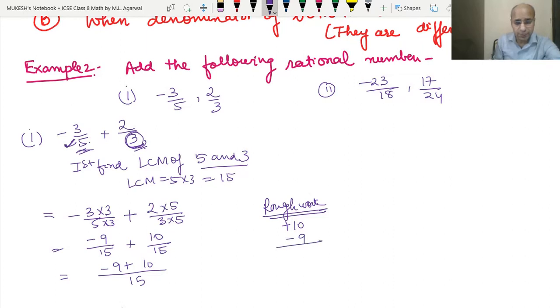One number has a plus sign and the other a minus sign, so they will get subtracted. 10 minus 9 is 1. Since the bigger number has a positive sign, the answer will be positive. So the answer is 1 upon 15.